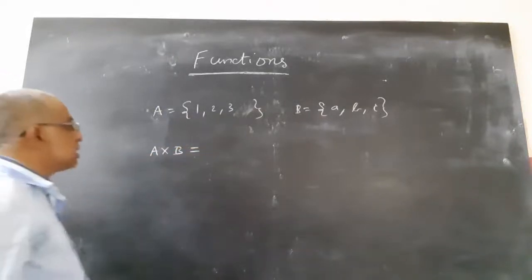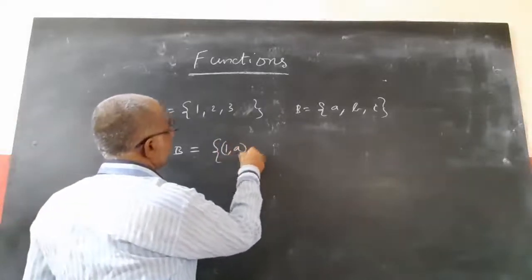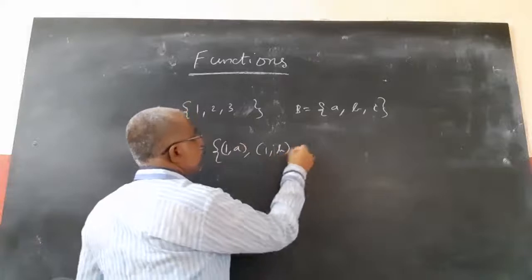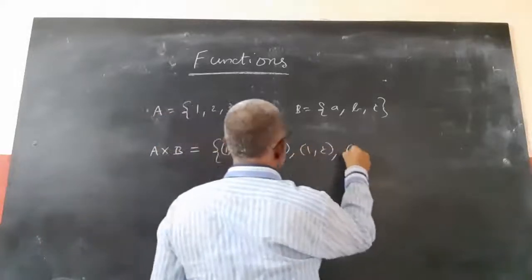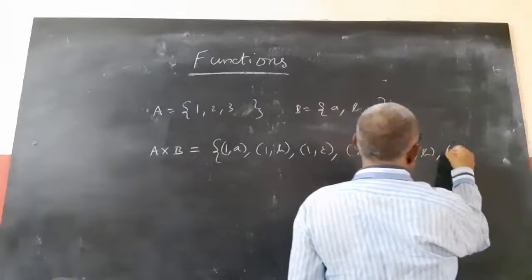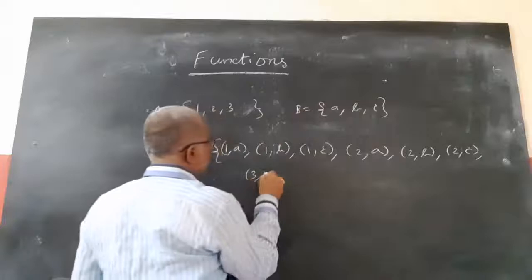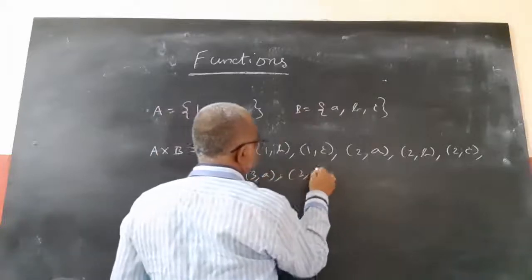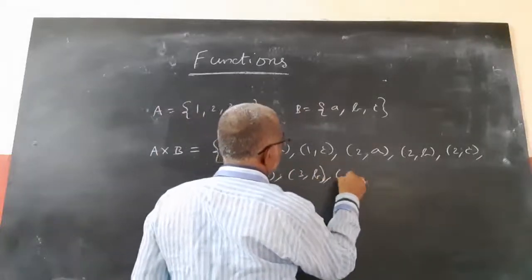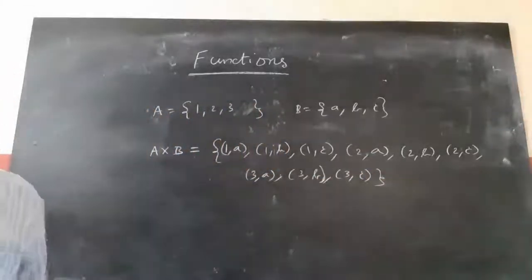A cross B equals (1,A), (1,B), (1,C), (2,A), (2,B), (2,C), (3,A), (3,B) and (3,C). This is called the Cartesian product.